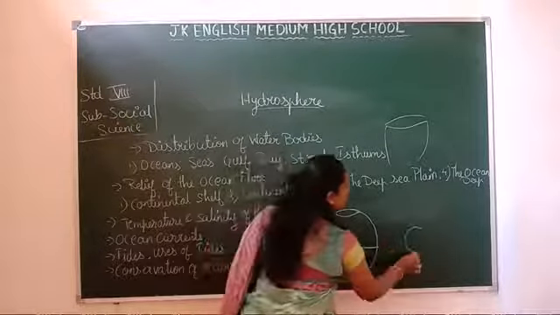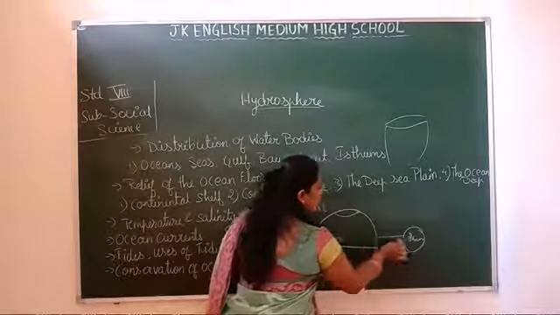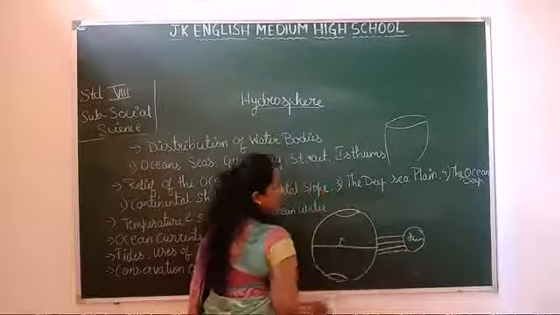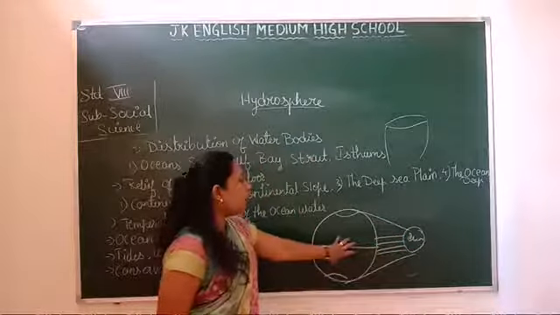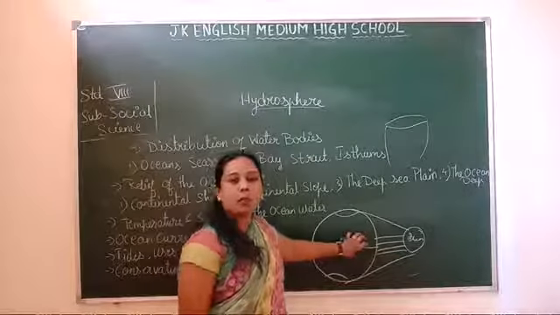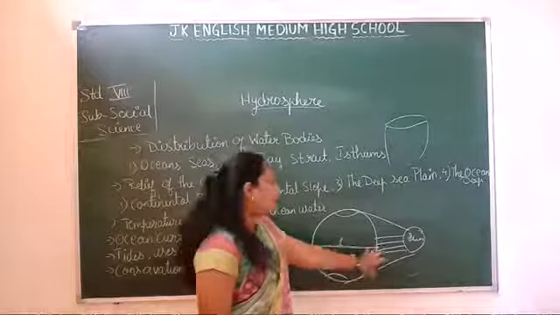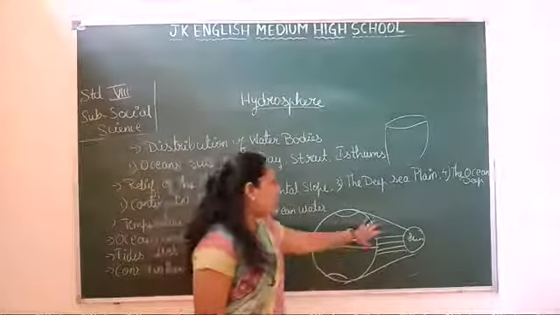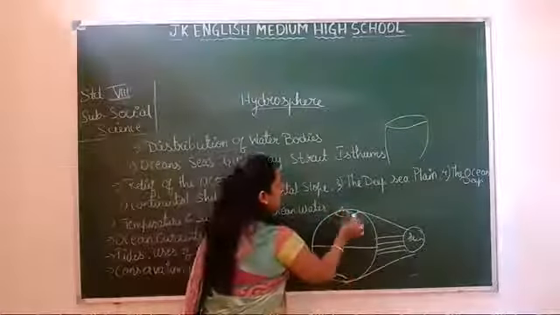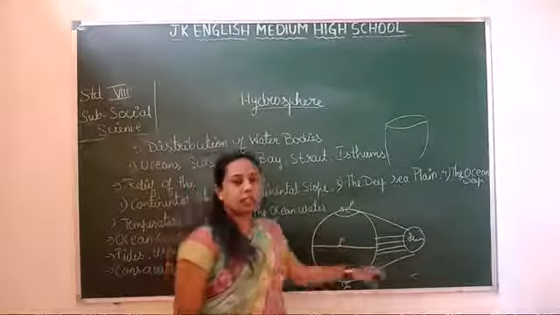Why? Because the sun's rays are direct here, and slant here. So near the equator it is very hot, because the sun rays fall direct near the equator, and near the Arctic circle and the Antarctic circle, near the poles, the temperature is less.